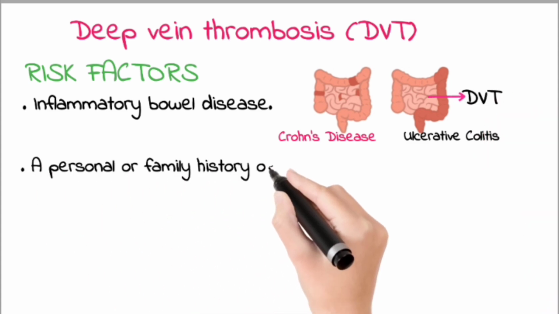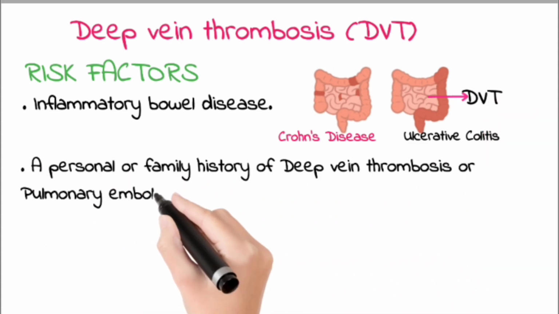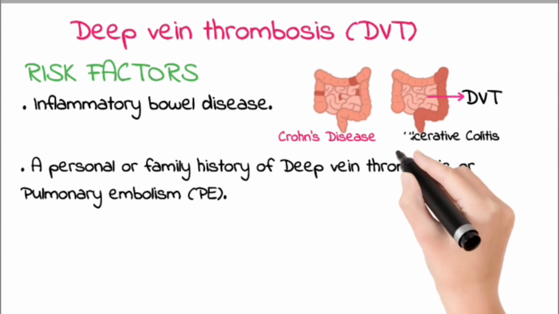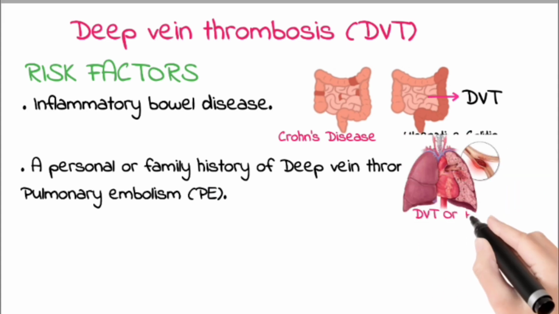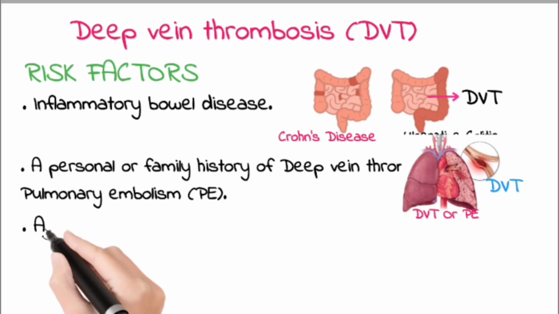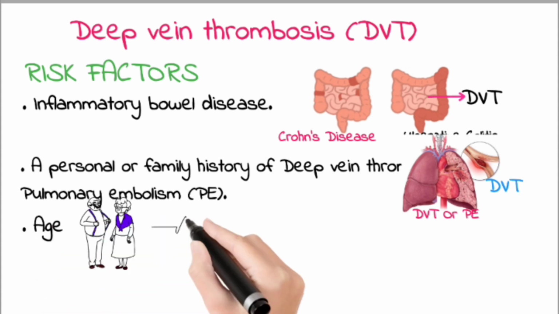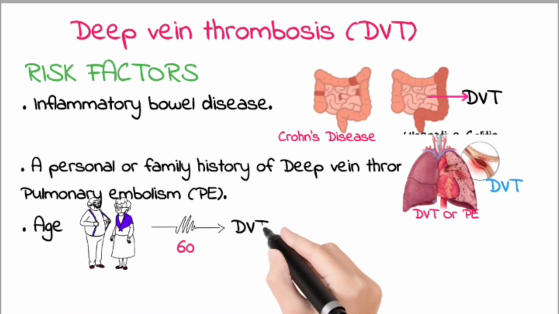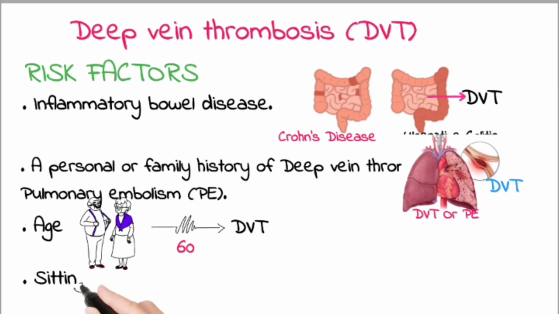A personal or family history of deep vein thrombosis or pulmonary embolism. If you or someone in your family has had DVT or pulmonary embolism before, you're more likely to develop DVT. Age. Being over age 60 increases your risk of DVT, though it can occur at any age.